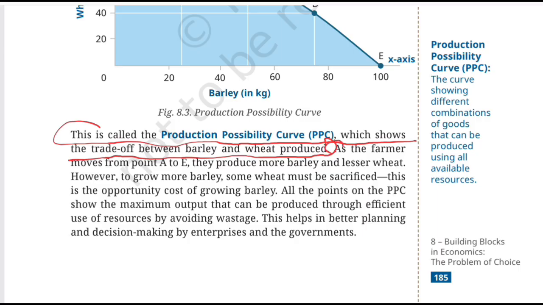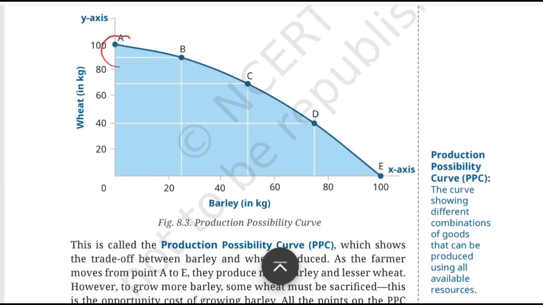Okay. So as the farmer moves from point A to E, they produce more barley and less wheat. Now look at the graph that we have already discussed. At point A, barley is how much? 0. But wheat is how much? 100 kg. But at point E, there's a complete reversal. Barley is how much? 100 kg.